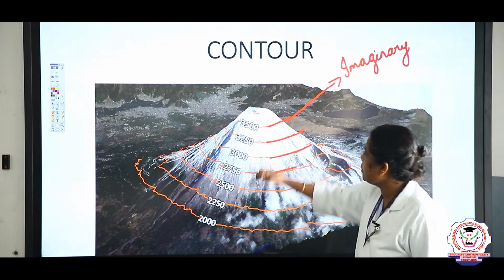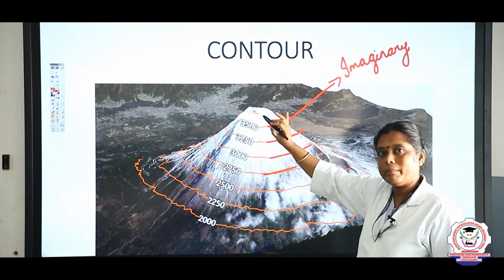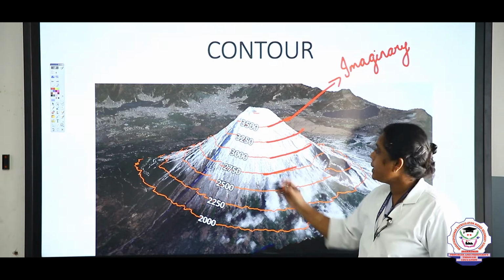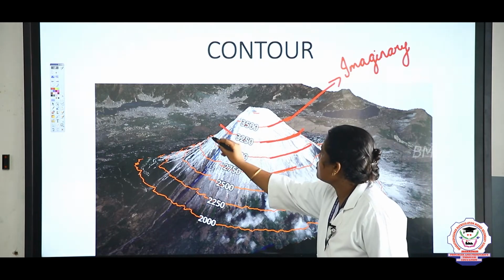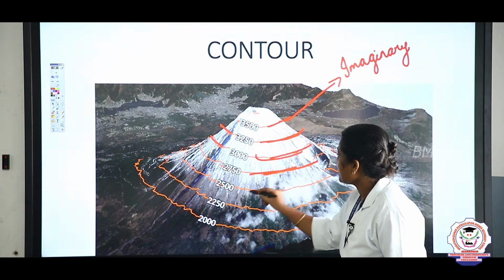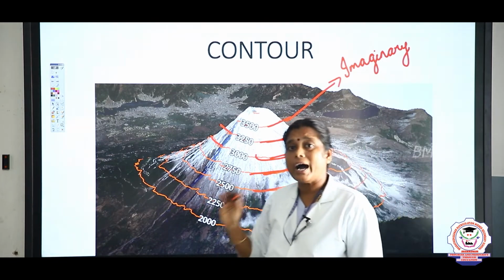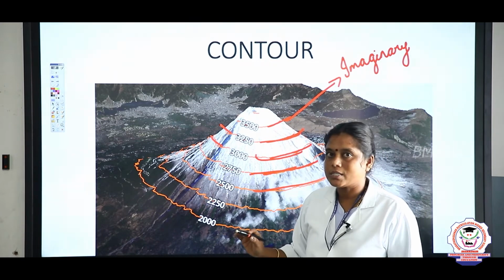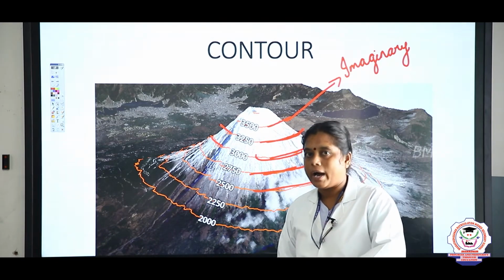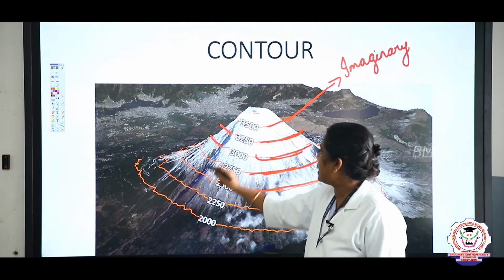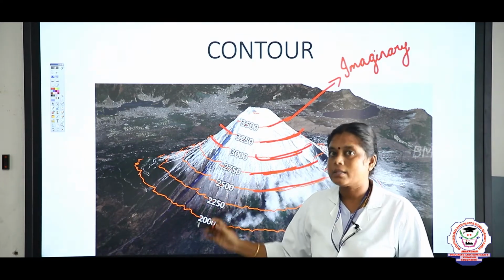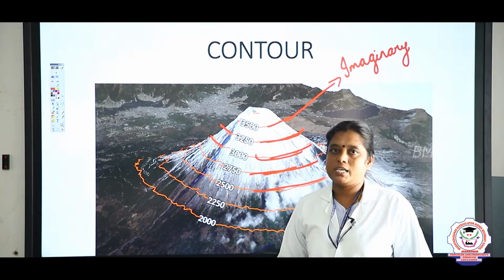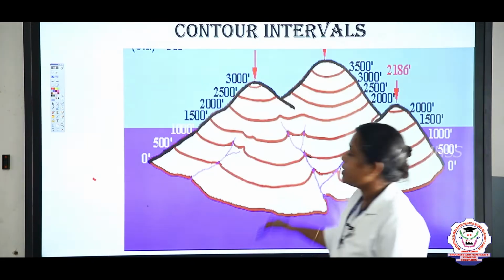கடல் மட்டத்திலிருந்து எவ்வளவு உயரத்தில் இந்த மலை வந்து அமைஞ்சிருக்கு. So these contour lines, children, have the same height or same elevation from the sea level. So contour is nothing but elevation or height from the sea level, and the lines are known as imaginary lines, and these imaginary lines have the same elevation from the sea level. Okay, shall we go to the next?